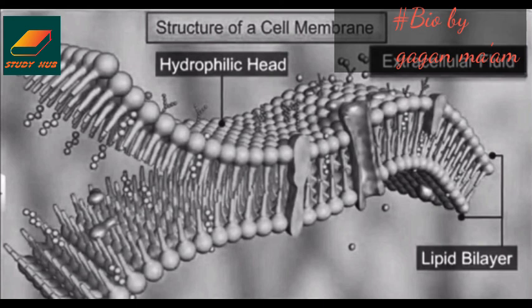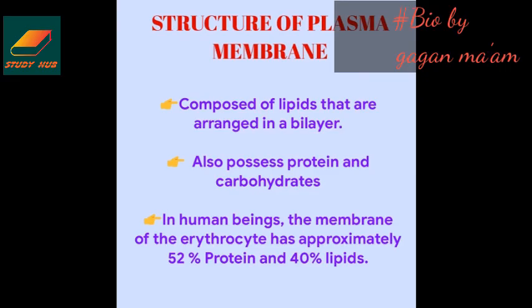At the top there is the hydrophilic head and the hydrophobic tail is present at the inner part. The ratio of protein and lipid varies in different cell types. In human beings, the membrane of the erythrocyte, the red blood cell, has approximately 52% protein and 40% lipid, and the ratio of carbohydrate is 1 to 2%.